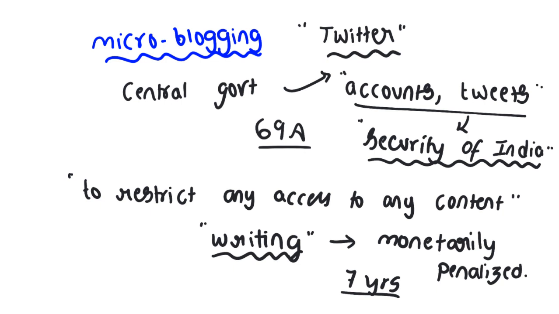All these things are covered in this. Seven years of imprisonment if they fail to comply with the regulations given by India, under section 69A of the IT Act.